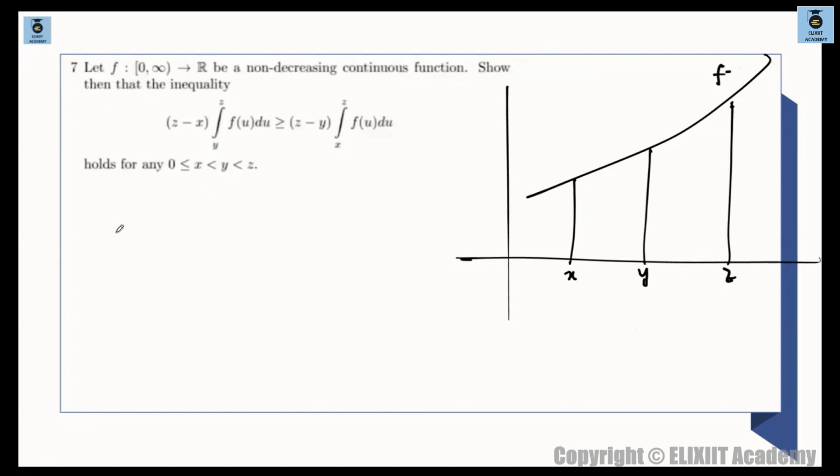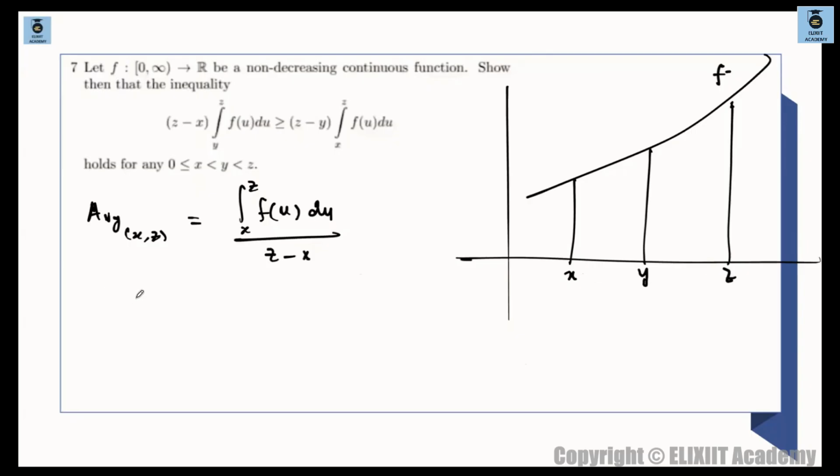So one thing you can clearly see from here, the average value in this interval x, z, वो क्या आएगा? That will be integration of x to z, f of some different variable, f of u du, let's say, divided by z minus x, यही तो होता है average value in this interval.